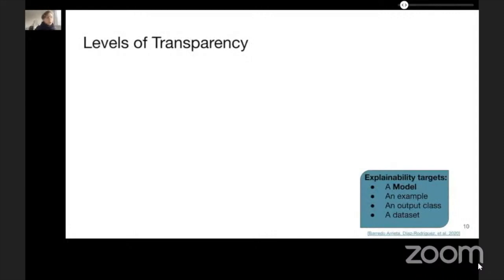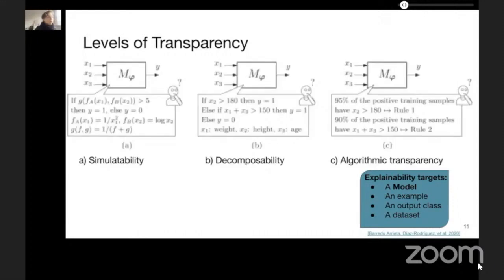We will use a model as the target of our explainability, considered here to illustrate the different levels of transparency. But we could also have examples, data set, an output class. So simulatability is the ability to be simulated strictly by a human. The composability is the ability to explain each input, parameter, or calculation without additional tools. And algorithmic transparency is the ability to understand the process to produce any output, where the model has to be fully explorable by mathematical analysis